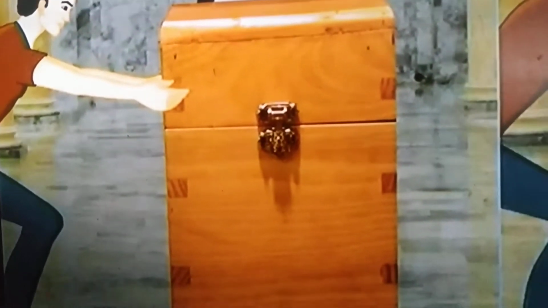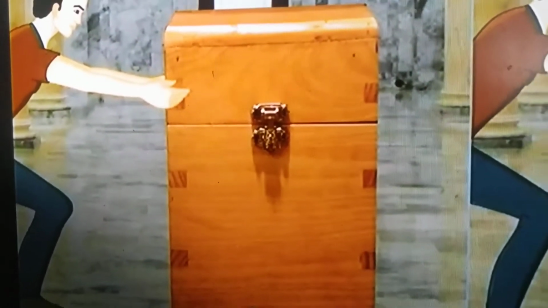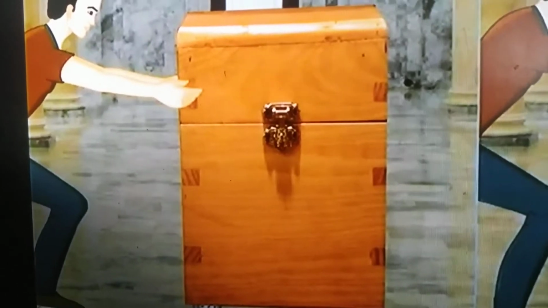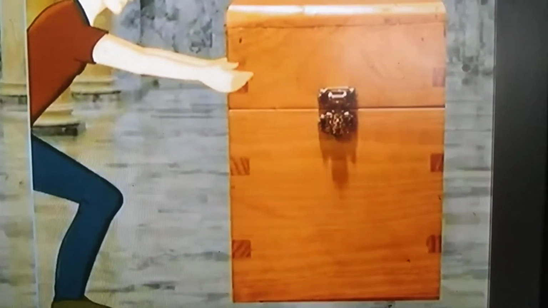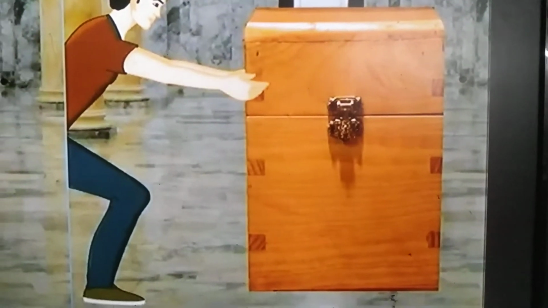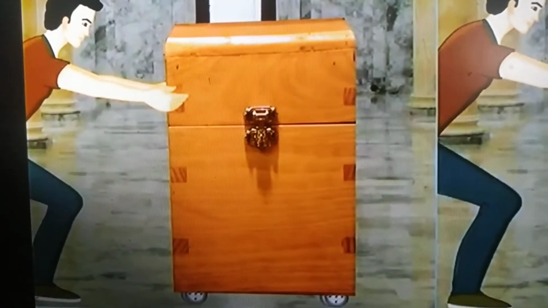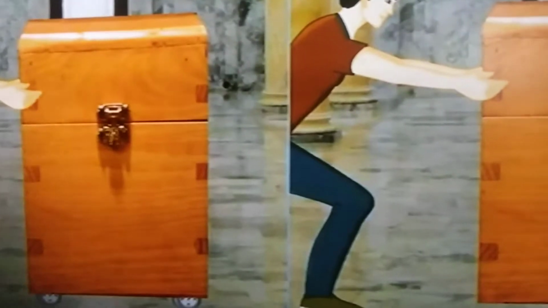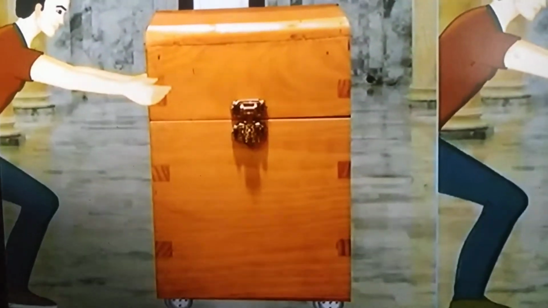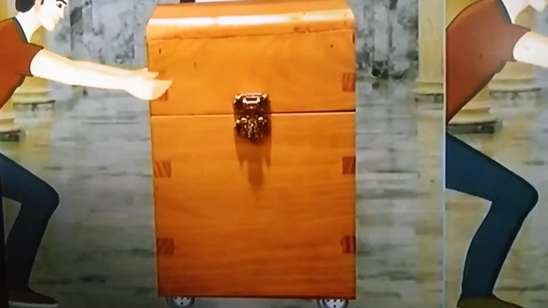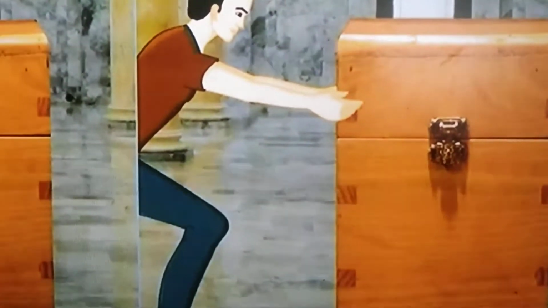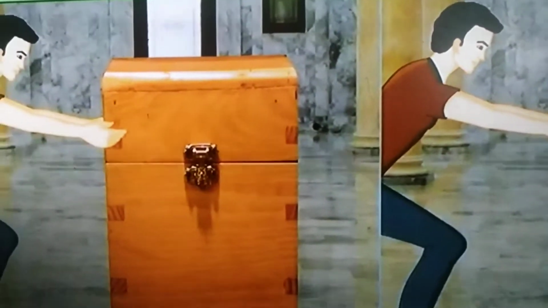Look at these pictures, children. Which is easier to move the box, the first box or the second box? What is the difference between 1 and 2? In the first picture, the box has wheels, right? In the second picture, there are no wheels. Which is easier? Tell me now. The first box, right? Very good.